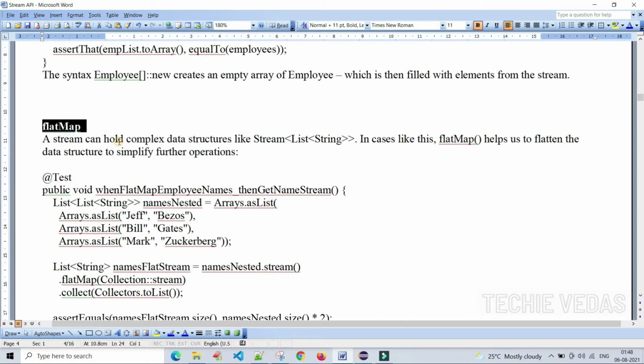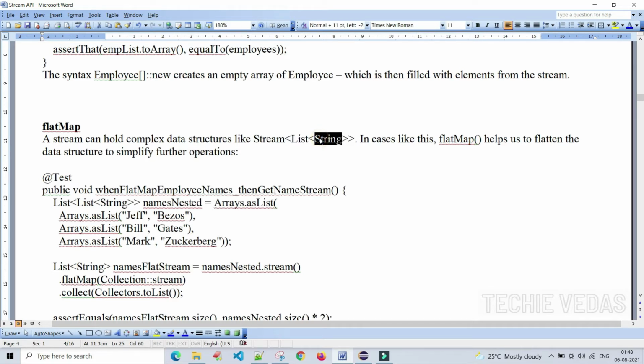flatMap. A stream can hold complex data structures like a stream of list of string. How does it hold another data structure in the stream? Stream of list of string means we are holding list objects in the stream, and each list contains only string data.